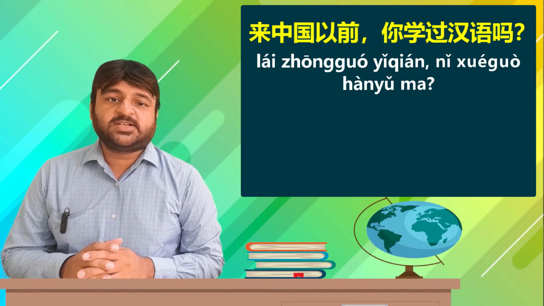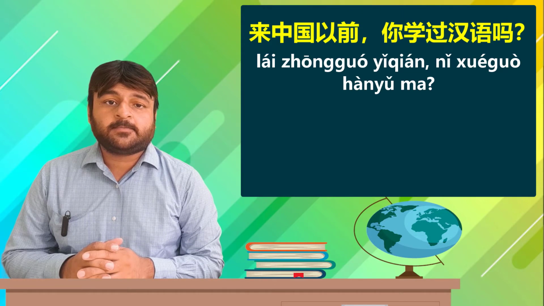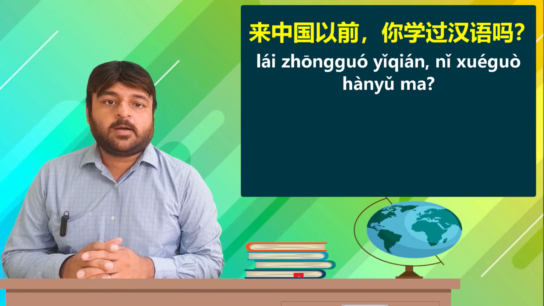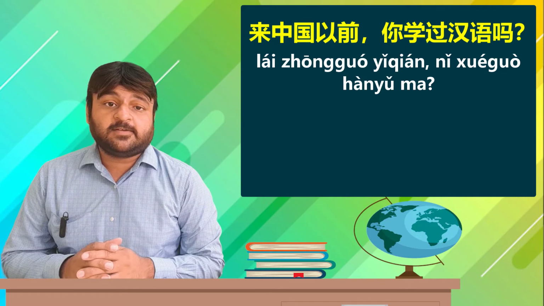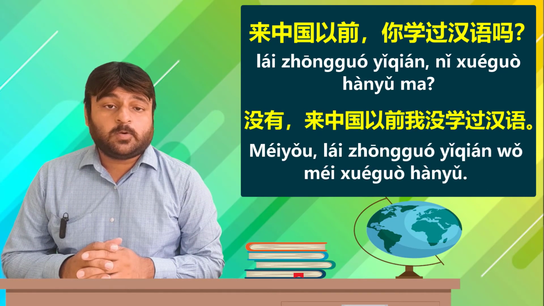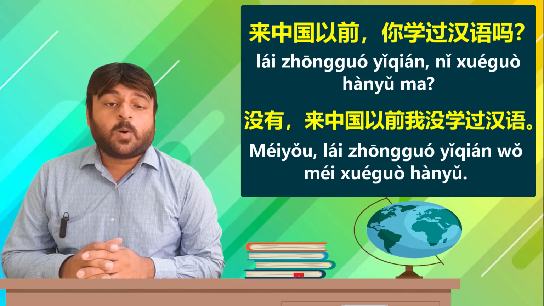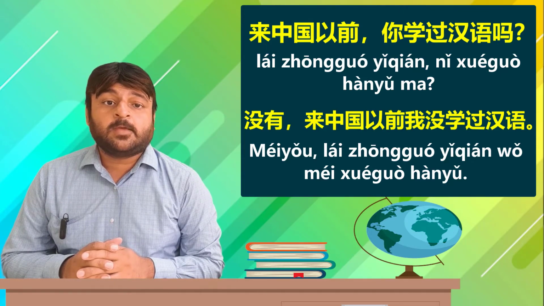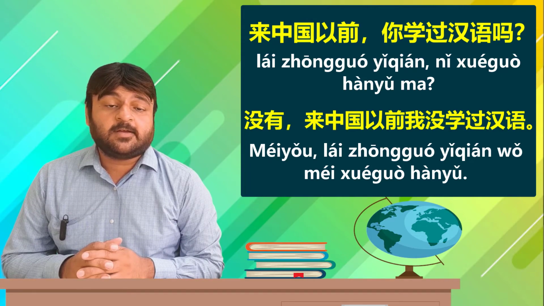来中国以前, before coming to China. 你学过, you already studied. 汉语吗? Chinese language. Before coming to China, have you already studied Chinese language? 没有, no. 来中国以前, before coming to China, 我没学过汉语. Before coming to China, I already did not study Chinese. 过, giving an impression that something has already been done, already been experienced, or already been not experienced.